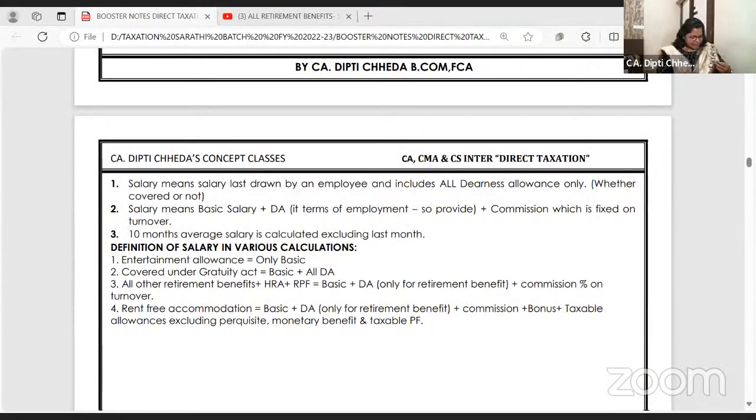Now I'm sharing my screen and let us start with salary problem. Whenever you get a salary problem, whether it is HRA or RFA, you need to do a lot of calculations. So how your salary problem should look in the exam, that I want to give you first.